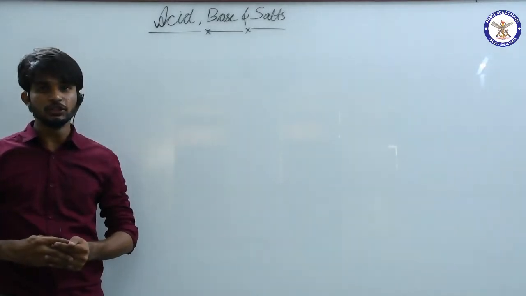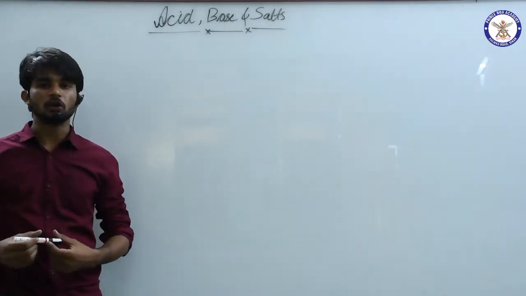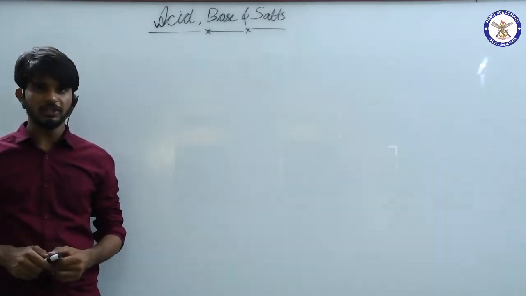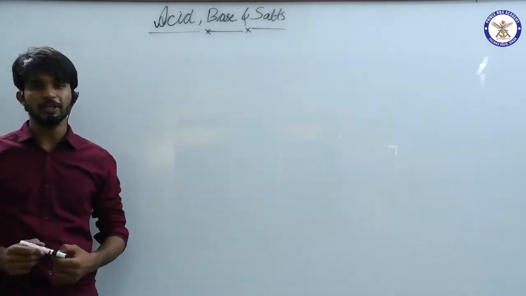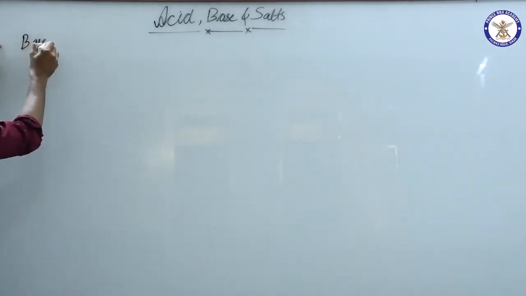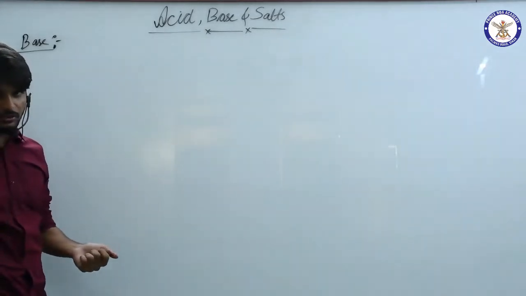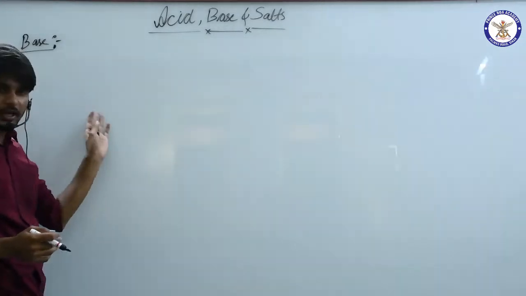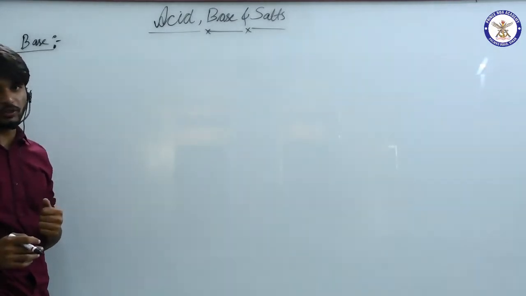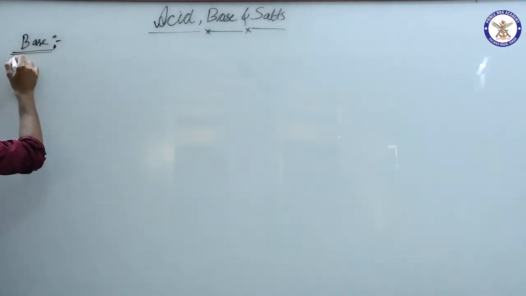I am studying the series of acid, base and salt in context of general science. We have done acid in the previous lecture, so now we will be doing base. Like we discussed in acid, Svante Arrhenius gave the theory of acid, and the base theory was also given by Svante Arrhenius in the same time period. So what is base actually?